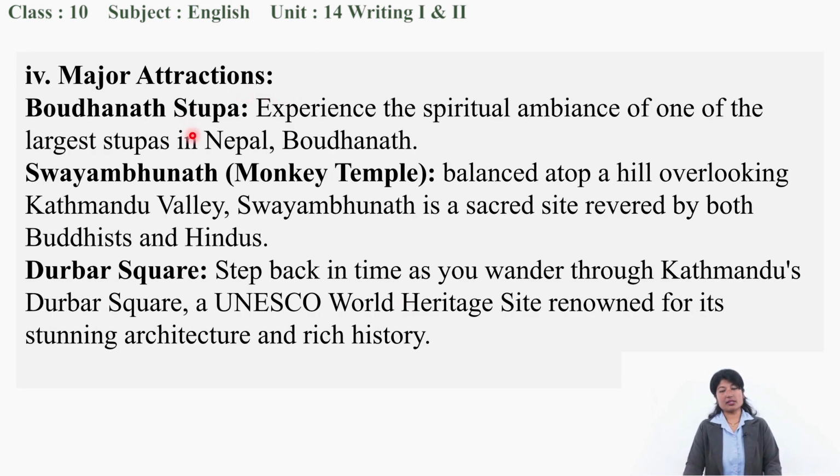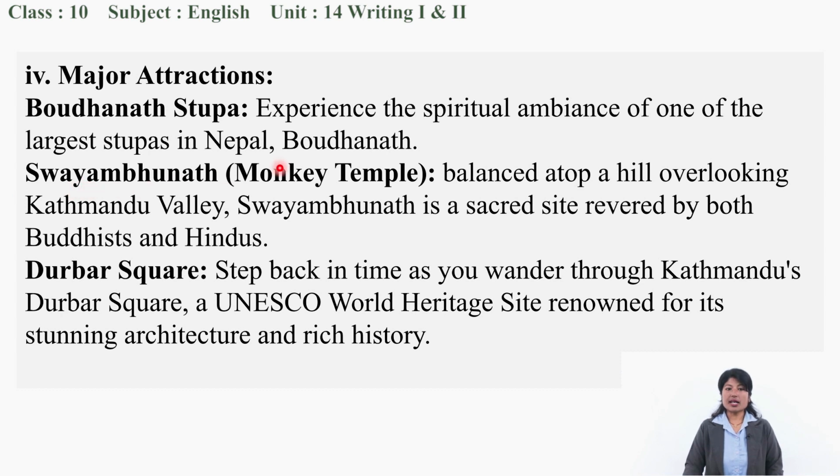So what are the major attractions of Kathmandu? Bodhanath Stupa. Experience the spiritual ambience of one of the largest stupas in Nepal, Bodhanath. You can observe that. You can visit there.